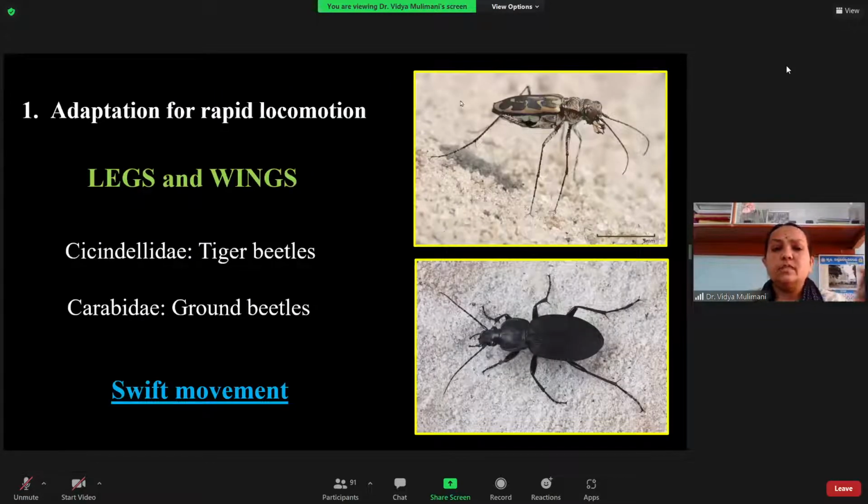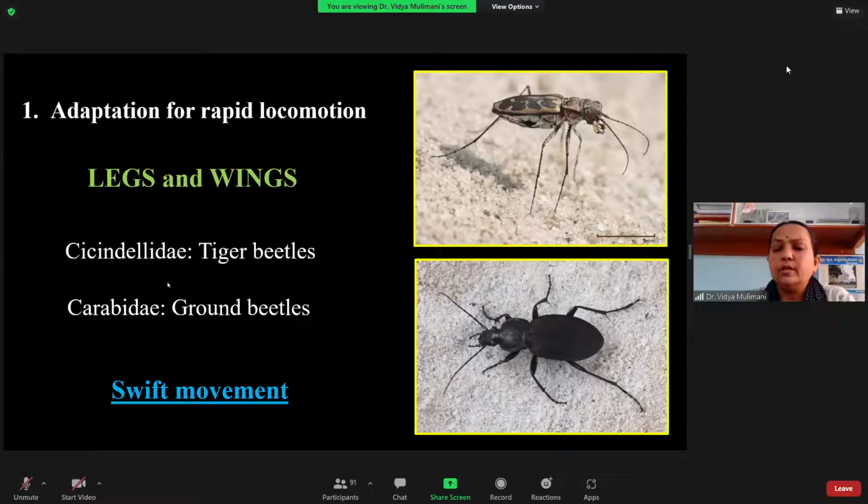So first coming to the adaptations, here I am dealing with it step by step. So here, the legs and the wings. You have already studied the types of legs in insects. You have predatory, and also you have the running type. Why do they have the running type of legs here? I'm just giving you one or two examples. So adaptations for rapid locomotion. I'm not giving the example of the praying mantid here. Here I'm mainly dealing with locomotion because the predator has to move fast. Here you have the leg and the wing character, which mainly helps for locomotion.